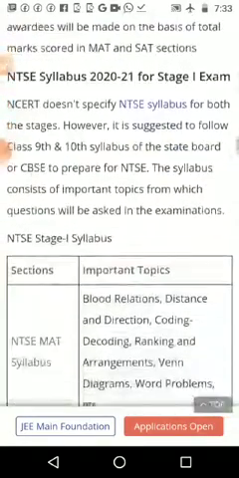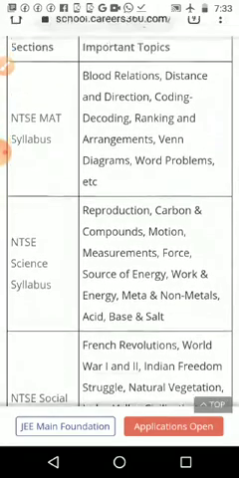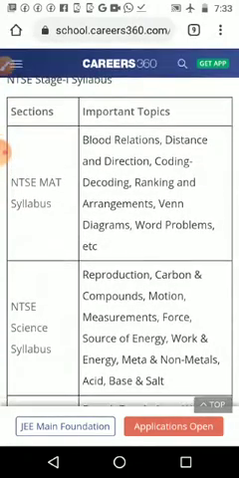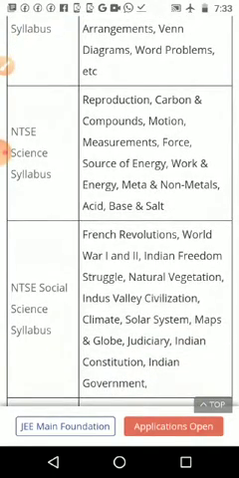Then the syllabus. The NTSC MAT syllabus: blood relations, distance, directions, coding and decoding, ranking and arrangements, Venn diagrams, word problems, etc. That is mostly related to science and maths. Only relation-type things may come from social science.